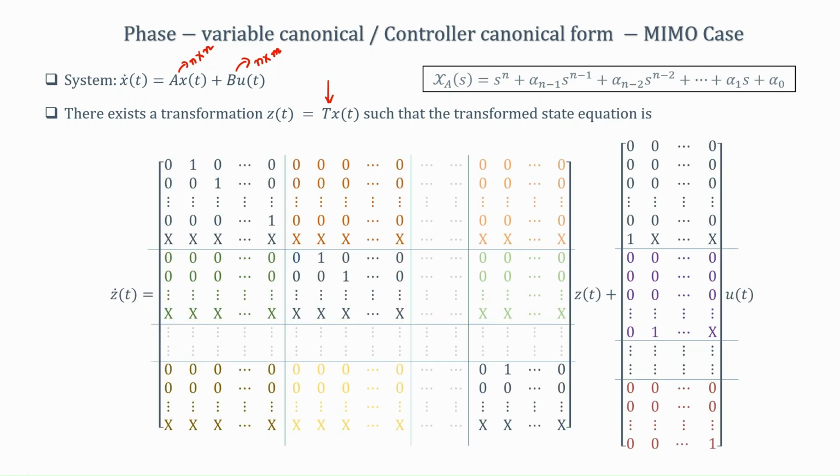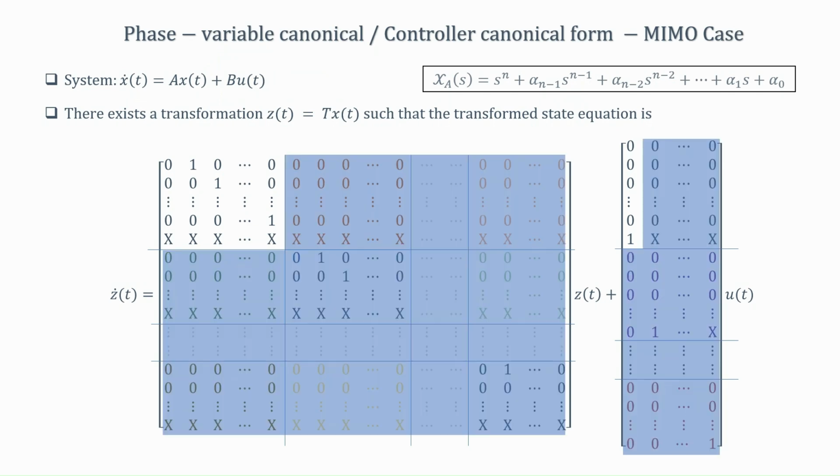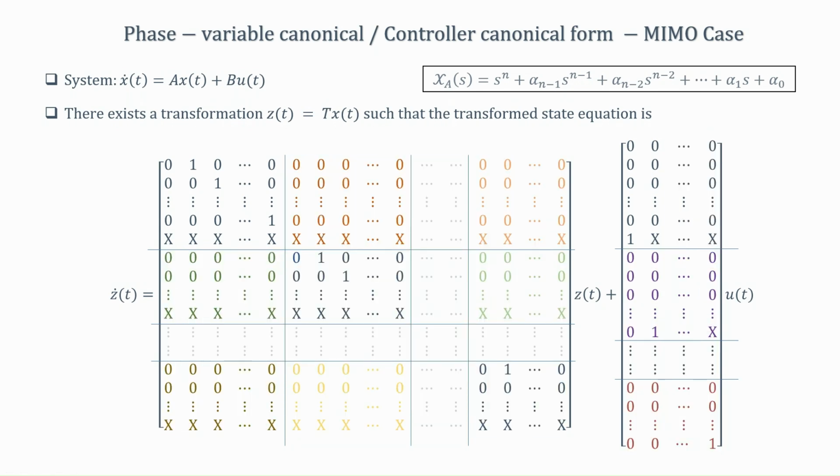This looks quite a complicated form, but if you mask this part, then notice that this part and this part is exactly similar to the controller canonical form for the SISO case. Now, for the MIMO case, the controller canonical form becomes this.